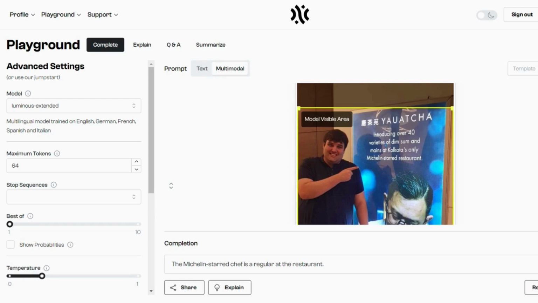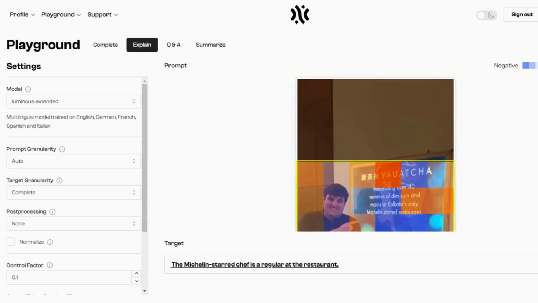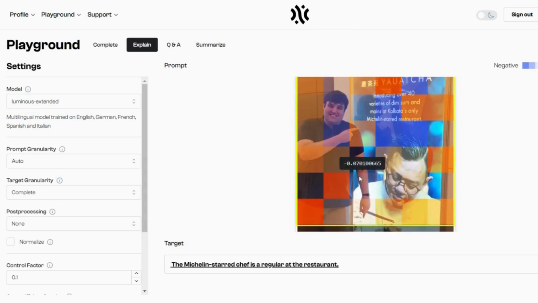So if you click explain, what it does here is, based on the information you've set up in it, it tells you what it's looking at and what it's making that decision on. So it knows that this is someone at this restaurant. It's got the name Iwacha as the main thing it's looking at, and it knows the word Michelin's on there, so it's using that. And then this person here, it doesn't know who this is, whether this is a person visiting the restaurant or a chef. It thinks it might be a chef, so it says it's a chef at the restaurant. So that's how it comes up with it, and that for me is really, really good.